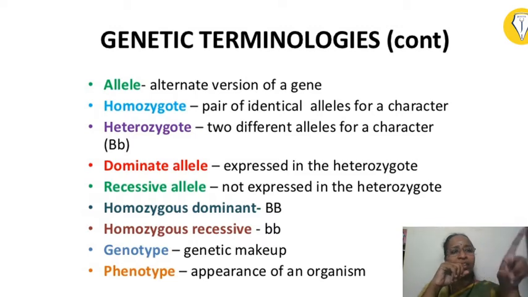Whereas if the father is also giving blue eye color allele and mother is also giving blue eye color allele, then that person becomes homozygous recessive. The next terminology is genotype, and this is the original genetic makeup of the individual, and phenotype is the appearance of an organism. And that will be seen in detail in the coming slides.